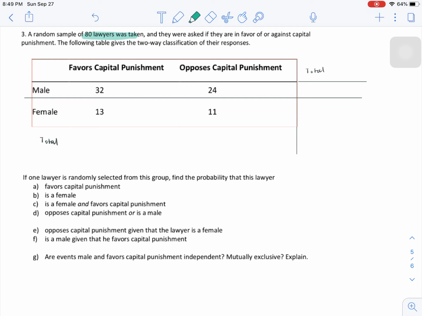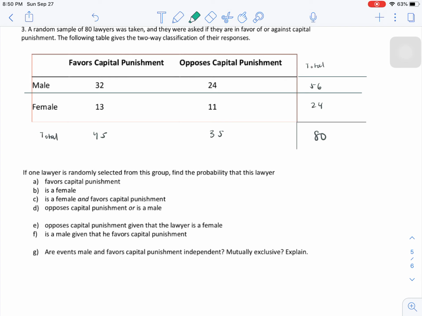Okay, so the total number of people who favored capital punishment is 32 plus 13, which is 45. Total number of people who opposed capital punishment in our sample was 35. Okay, and the total number of males is 32 plus 24, which is 56. Total number of female lawyers was 13 plus 11, 24. So then our grand total is 56 plus 24, which is 80. We had 80 lawyers. Perfect.